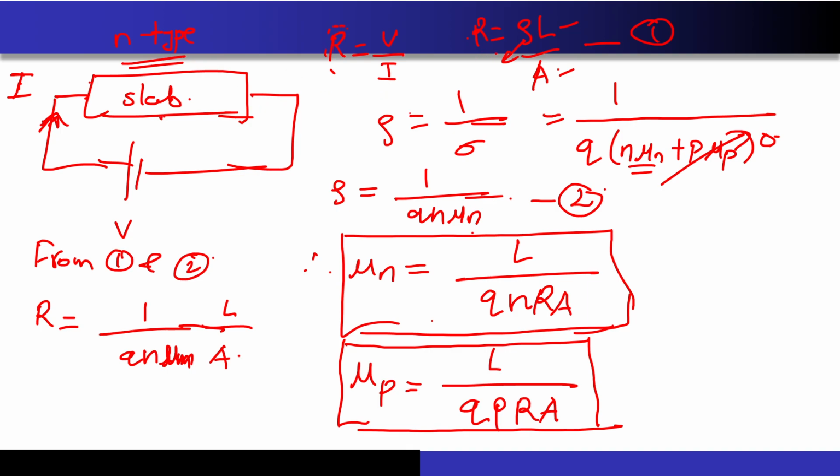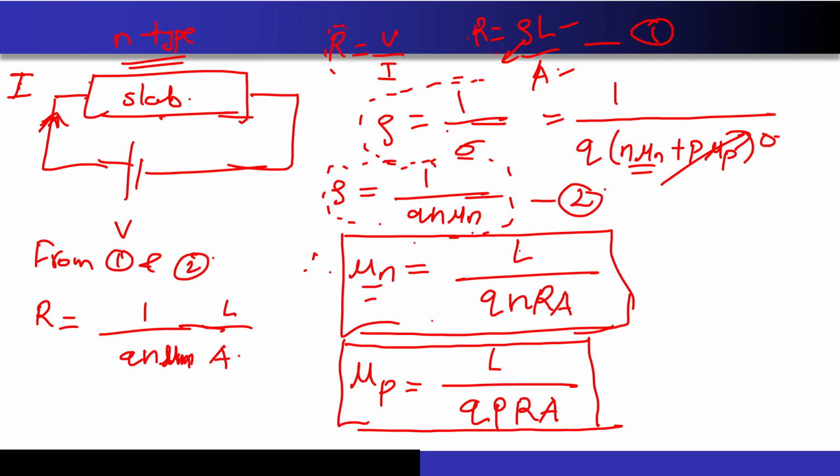Then I use my high school physics formula, R is equal to rho into L by A. Then I use the formula that sir had taught, equation number 2, rho is nothing but 1 upon Qn into mu n. And from there on, I calculated the mobility in terms of the resistance.